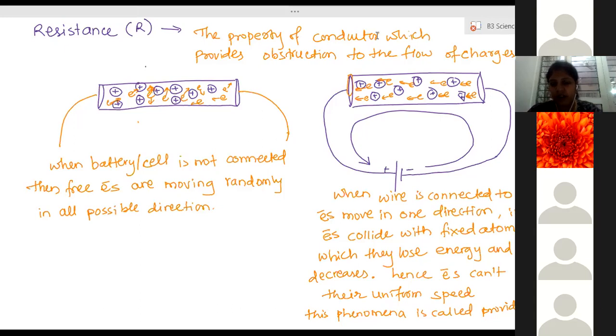For example, a road already provides natural obstruction by pits, traffic, or breakages. But intentionally, we construct some obstructions. What are those?